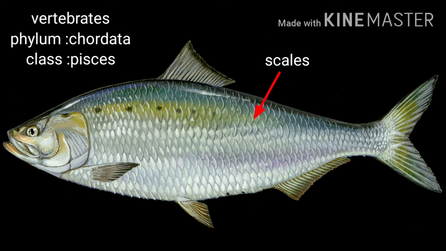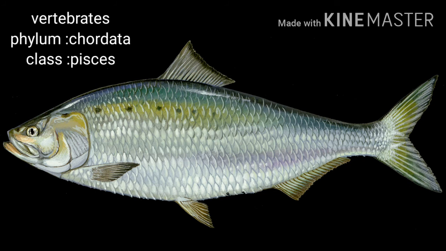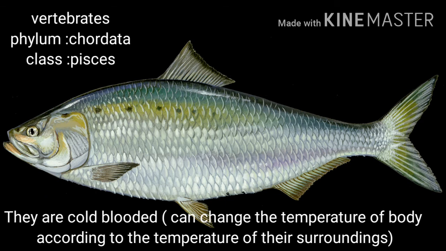You can see here a round-like structure. It is scales. Fish have a bony structure, meaning they have a skeleton, and they breathe with the help of gills. They have gills as a breathing organ. Fishes are cold-blooded animals. Why are they called cold-blooded? Because they cannot maintain their body temperature; it changes according to the temperature of their surroundings.